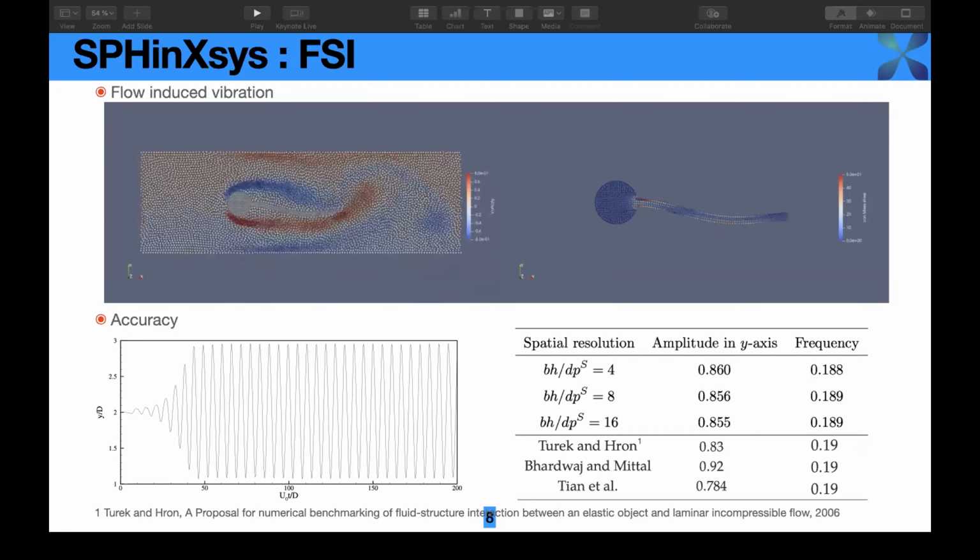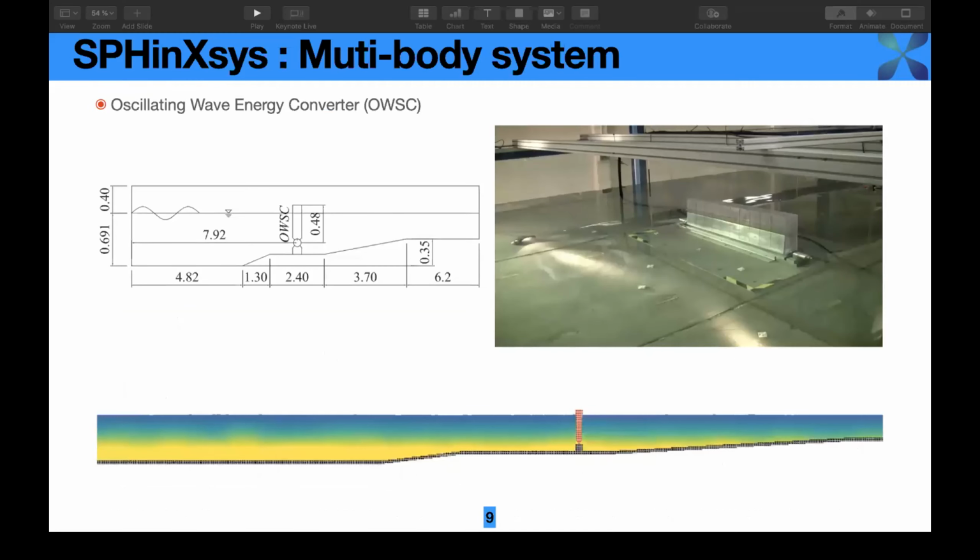And then we want to show the coupling with the multi-body system. In this method, we couple our library with SimBody for the simulation of the fluid interacting with the solid body dynamics.